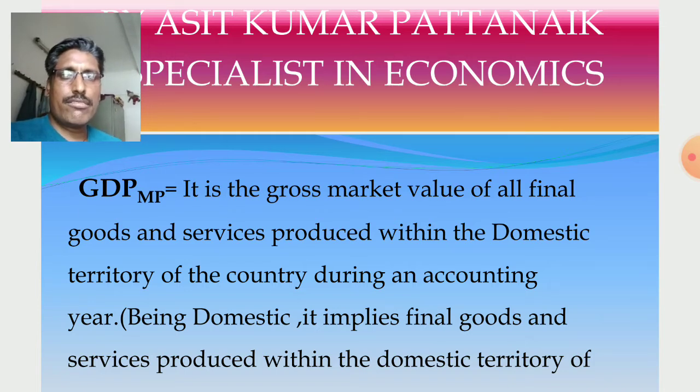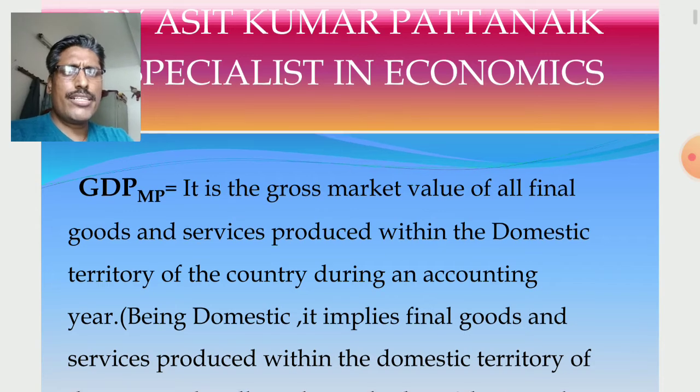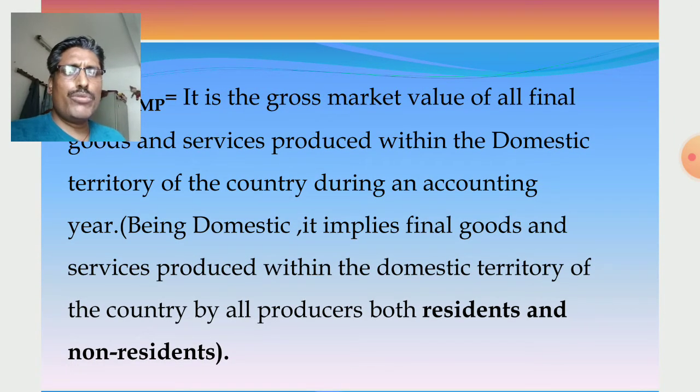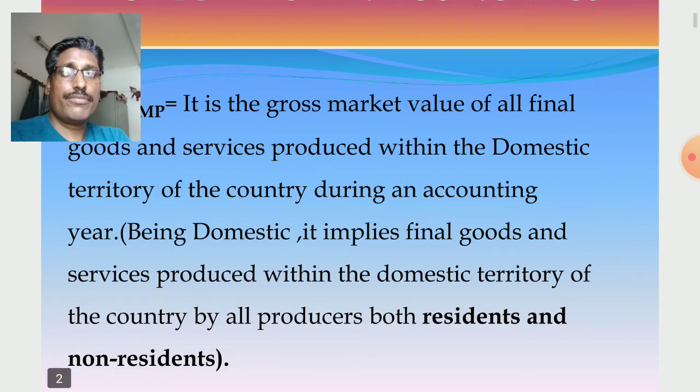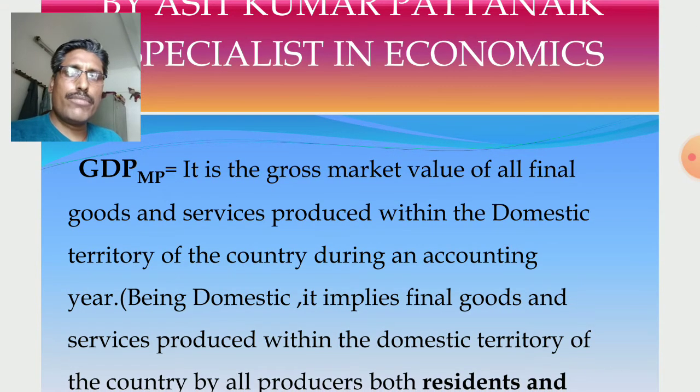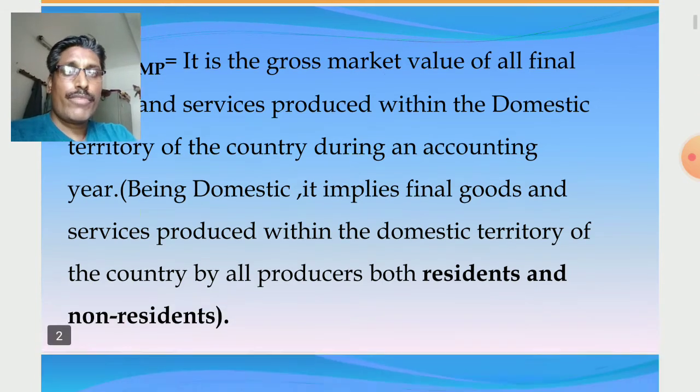In GDPMP, depreciation or consumption of fixed capital is already included. The same thing I have written: being domestic, it implies final goods and services produced within the domestic territory of the country by all producers, both residents and non-residents. So in domestic income, just remember that the contribution of both residents and non-residents is included.